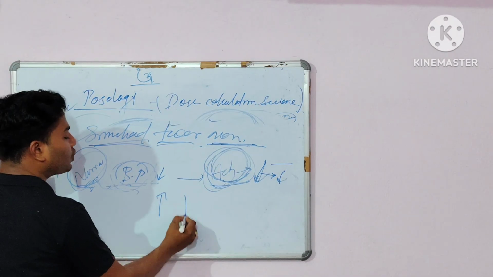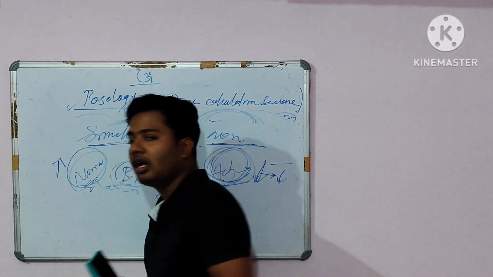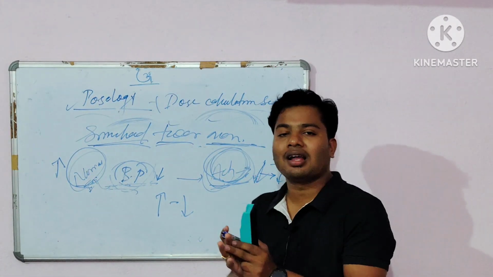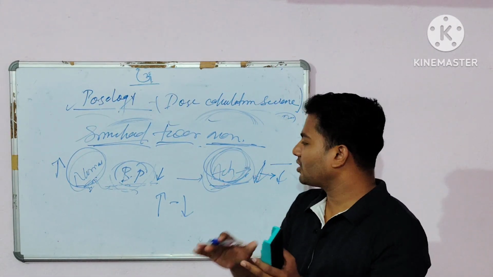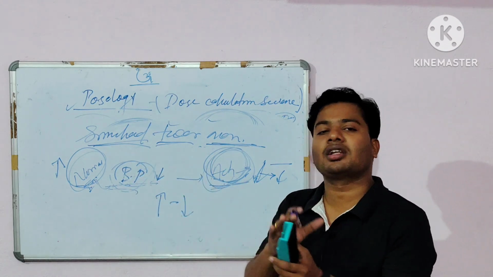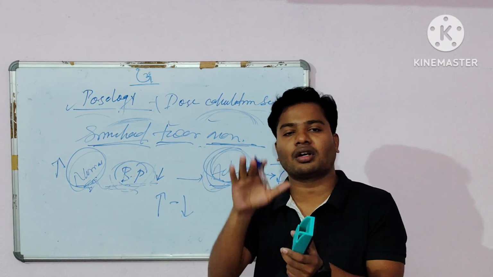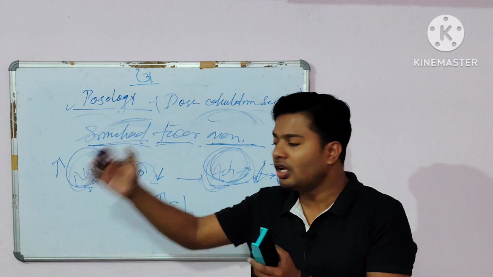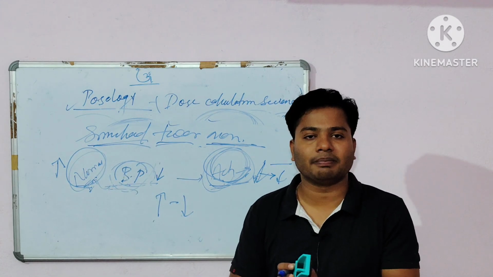That is the opposite action. When the action of one drug is abolished, diminished or decreased by the action of another drug, that is known as antagonism.